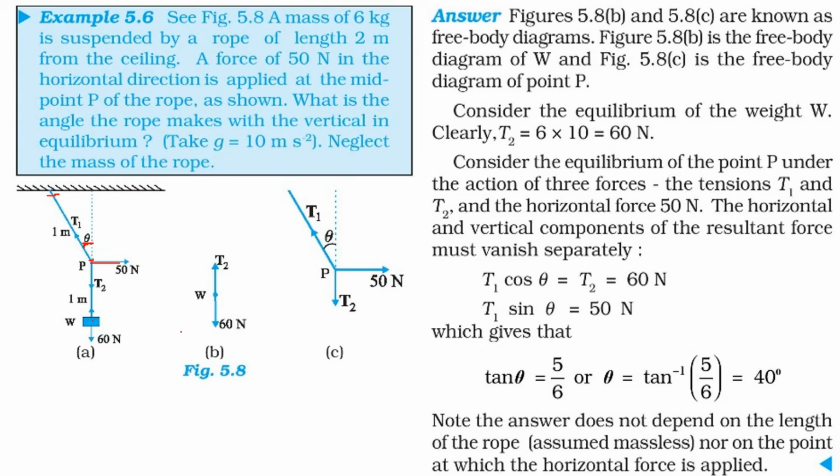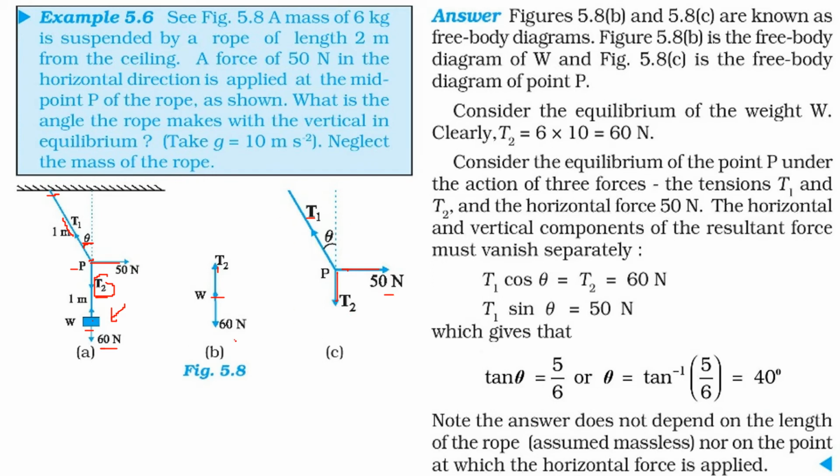In this case, we make a free body diagram. There are two things happening here: for this body, what is happening, and at this point, what is happening. So these are two points we need to consider. First, let us make the free body of this part. We have the weight, 60 Newton, acting downwards, and tension T2 acting upwards. In this case, we have 50 Newton as said in the question. It has T2 also, and there is T1. So this is 50, T2, T1.